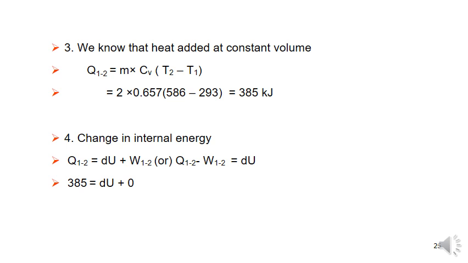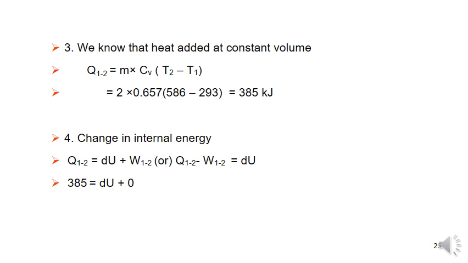Next, work done is 0. Heat added at constant volume is Q equals m Cv (T2 minus T1), and from that we get the heat supplied at constant volume. After that they ask for the change in internal energy. We can find the change in internal energy directly or by applying the first law of thermodynamics.